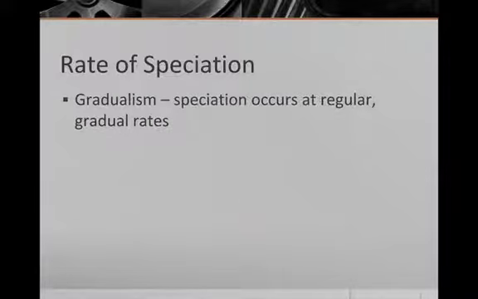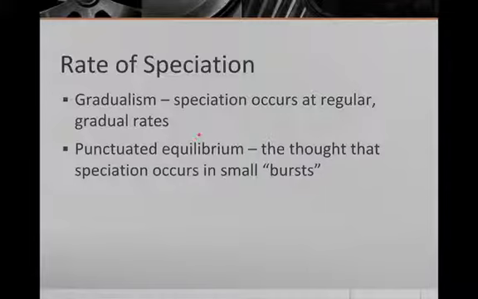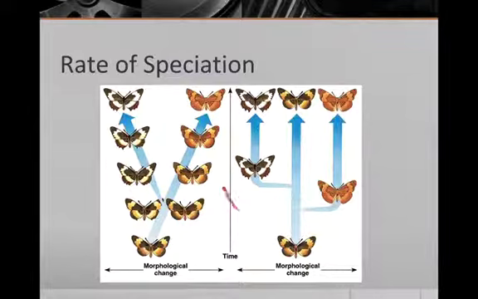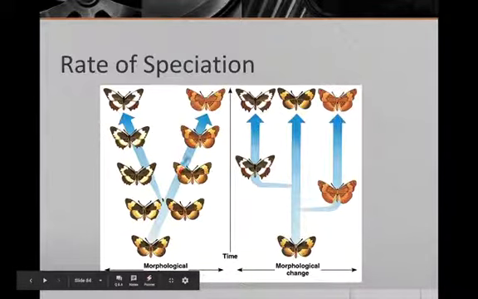Now there's rates of speciation. There's a few of them. Gradualism: speciation occurs at regular, gradual rates, or kind of slowly but surely. Now, there's punctuated equilibrium, or the thought that speciation occurs in small bursts. Like nothing is happening, nothing is happening, nothing is happening, boom, new species, really fast. Then again, nothing happens, nothing happens, nothing happens, new species. So this right here is the first one, gradualism. You can see kind of slowly but surely over time things are changing.